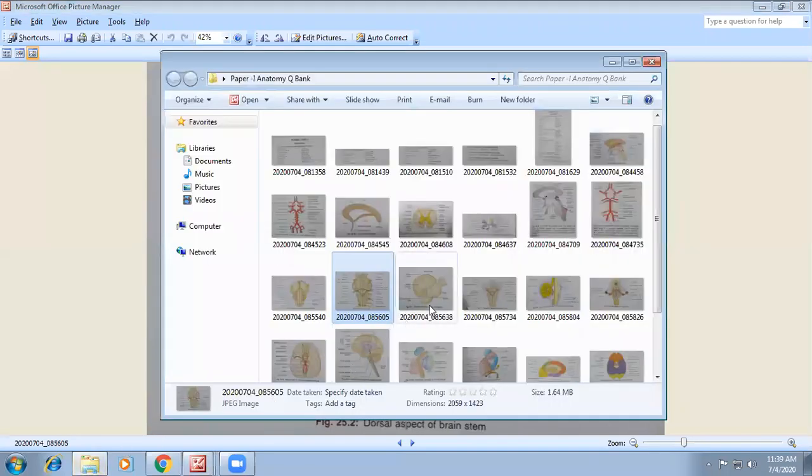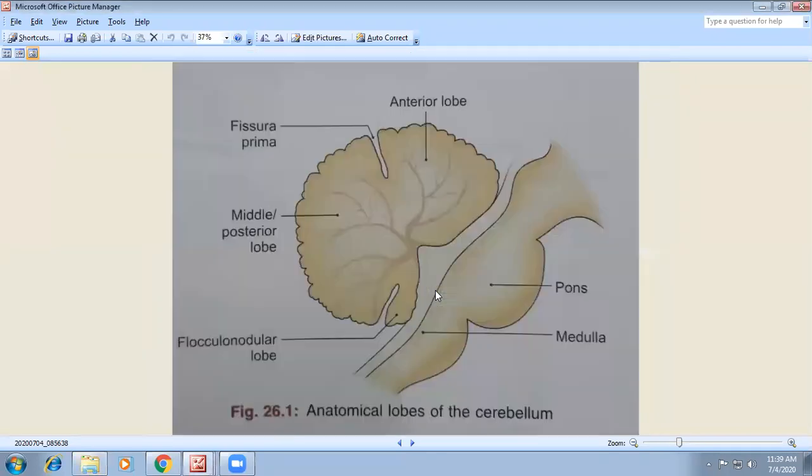Then comes the next question, the cerebellum. What are the functions of the cerebellum? Tone, posture, and equilibrium. That is the most important: tone, posture, and equilibrium. The main function relates to the cerebellum, not the cerebrum. We are dealing with the cerebellum. That is the brainstem. Anteriorly we have the pons, midbrain, pons, and medulla. And this is the fourth ventricle. Behind this we have the cerebellum.